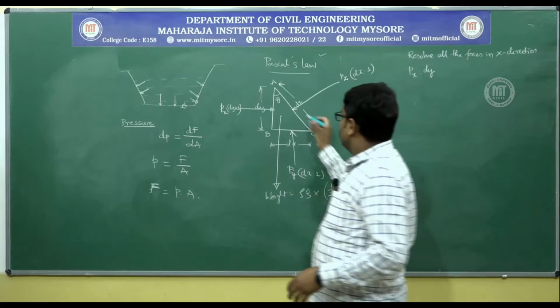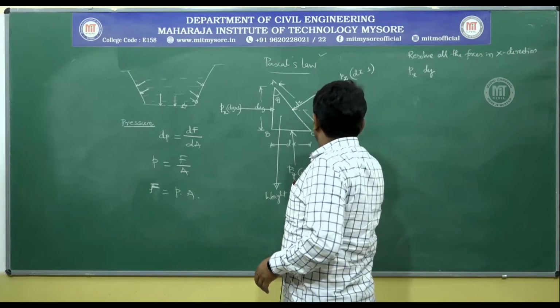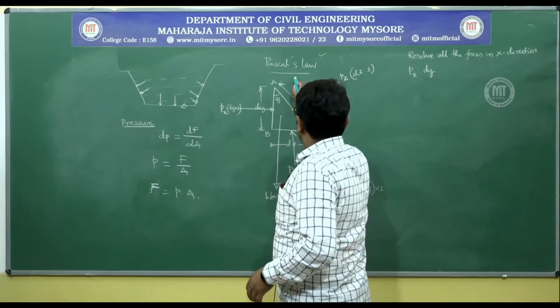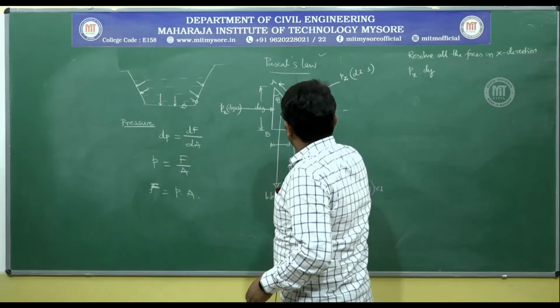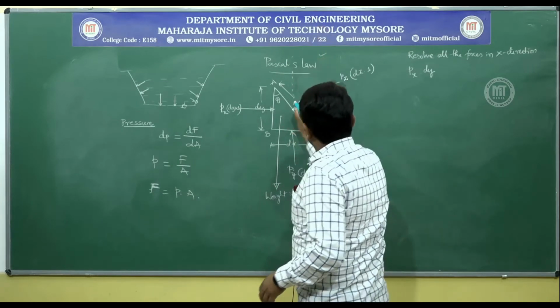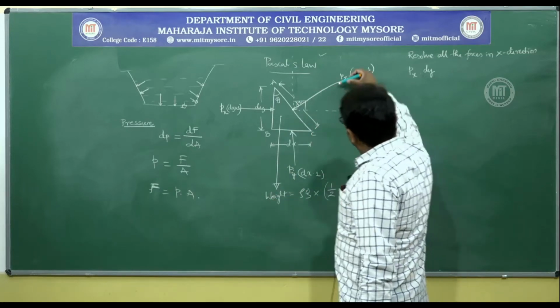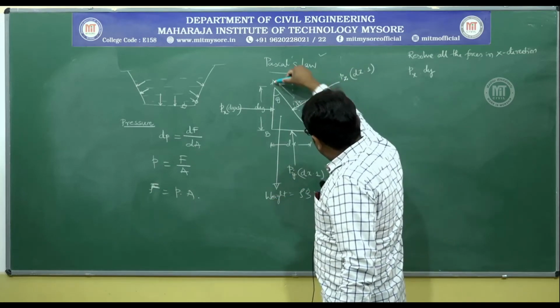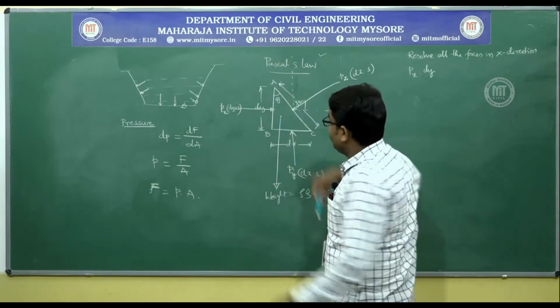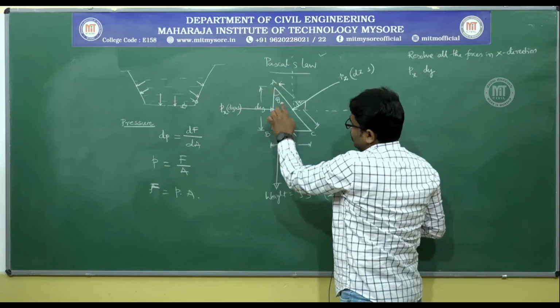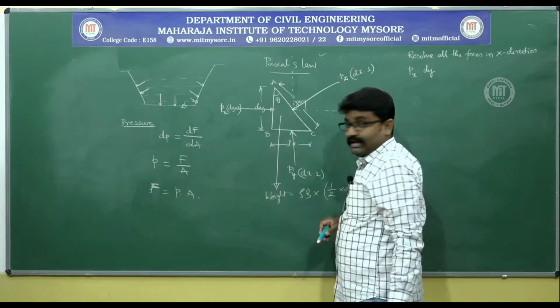So, how do I do that? Draw 2 components. You know how we break the components? It has to be 90 degrees between them. Now, if you observe, Pz dz is perpendicular to face AC. If the angle BAC is theta, which other angle is theta?